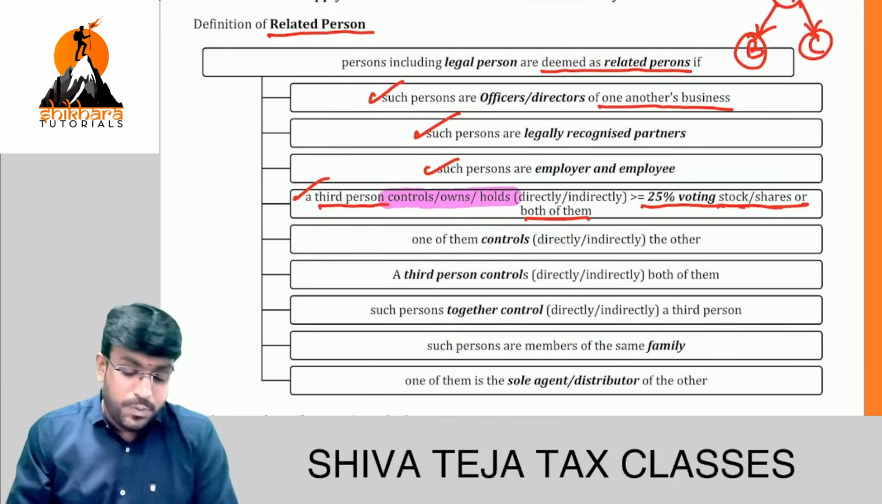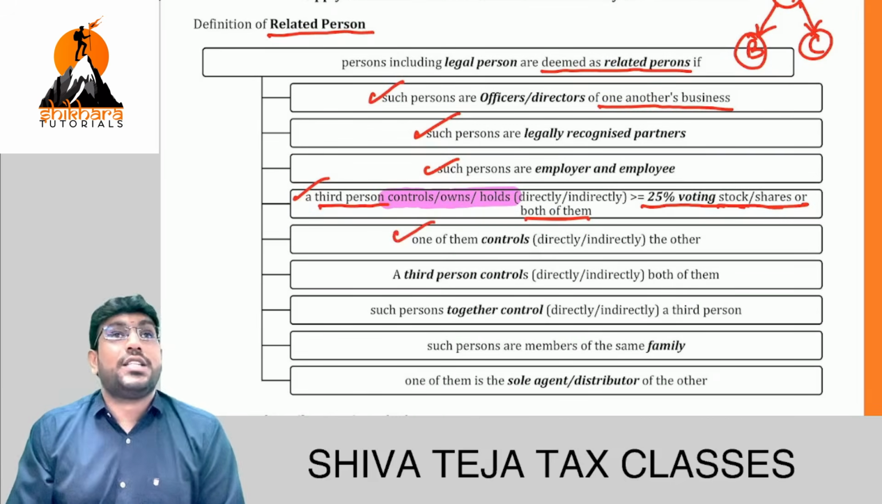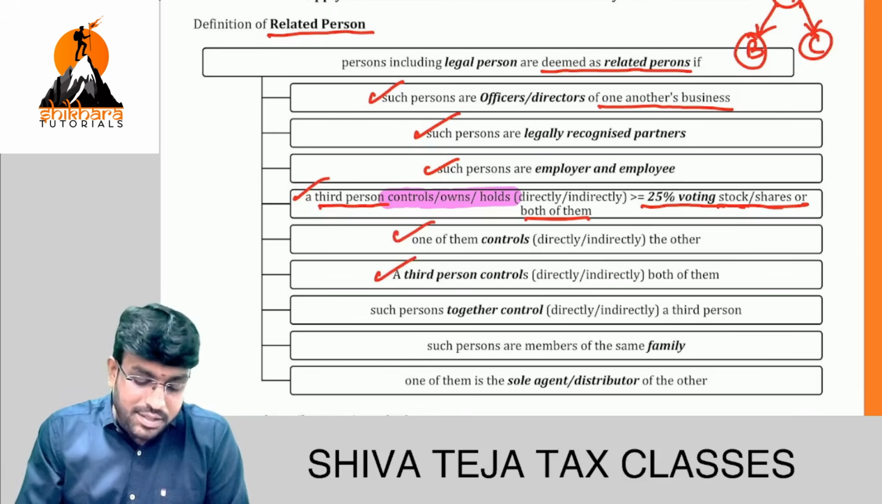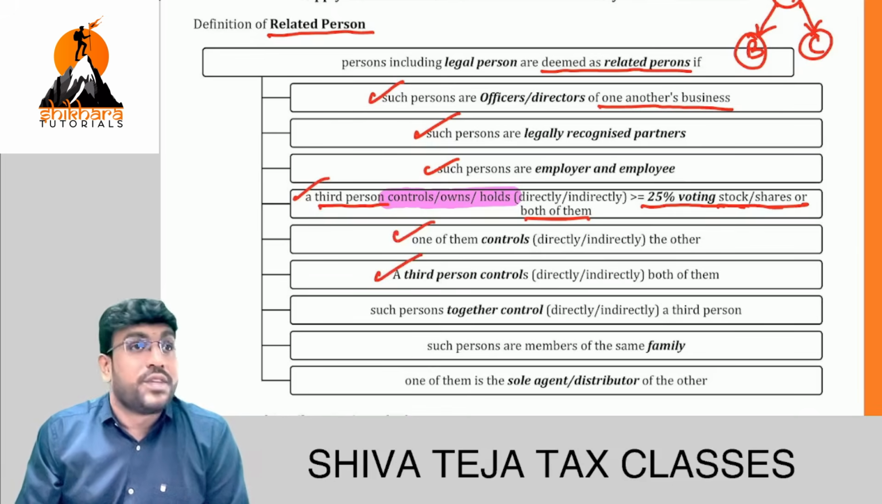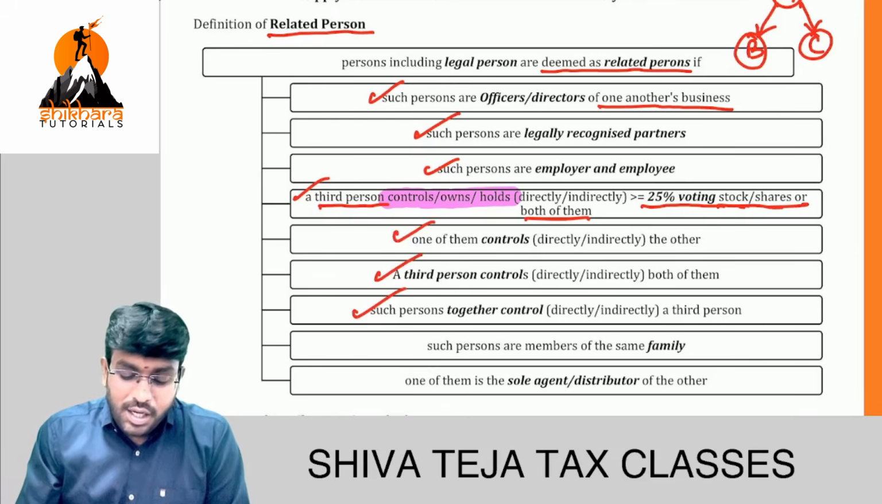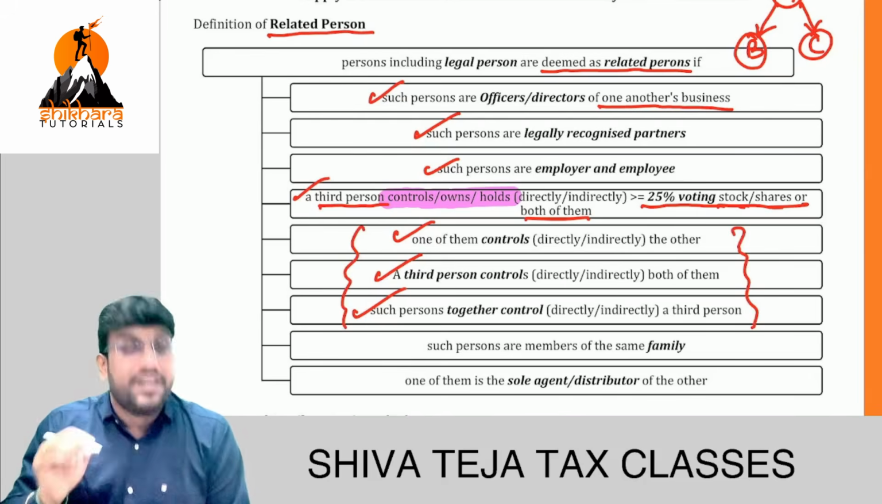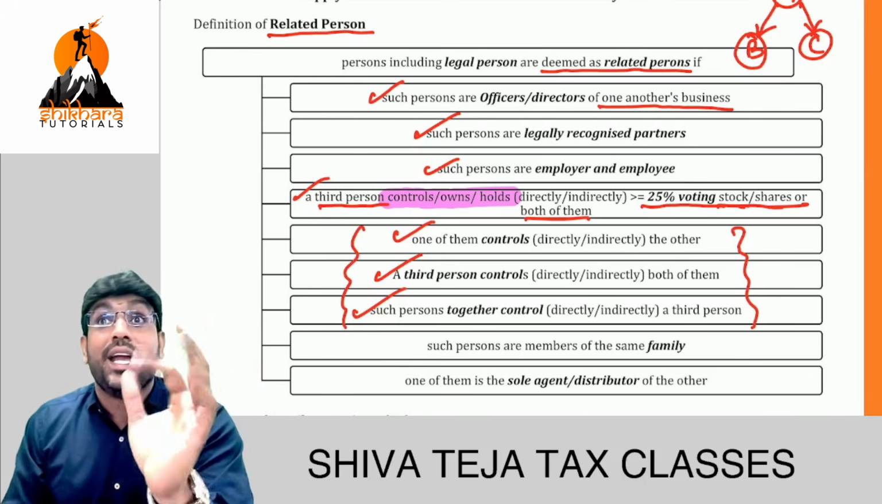Getting clarity? Next point. One of them controls the other. Next point. A third person controls both of them. Such persons together control a third person. These three points, in a simple way I will tell. Listen to my line very clearly.